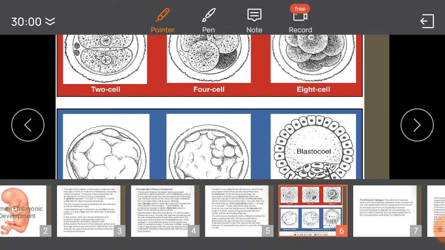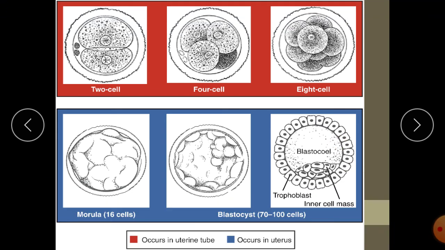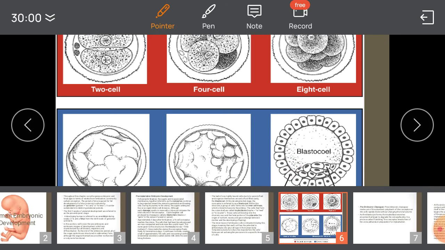This blastocyst is released into the cavity of the uterus. So as long as it is covered by zona pellucida, it is unable to adhere to the wall of the uterus. When the zona pellucida is removed, the blastocyst can adhere to the wall of the uterus. That process of attachment of blastocyst to the wall of uterus is called implantation.